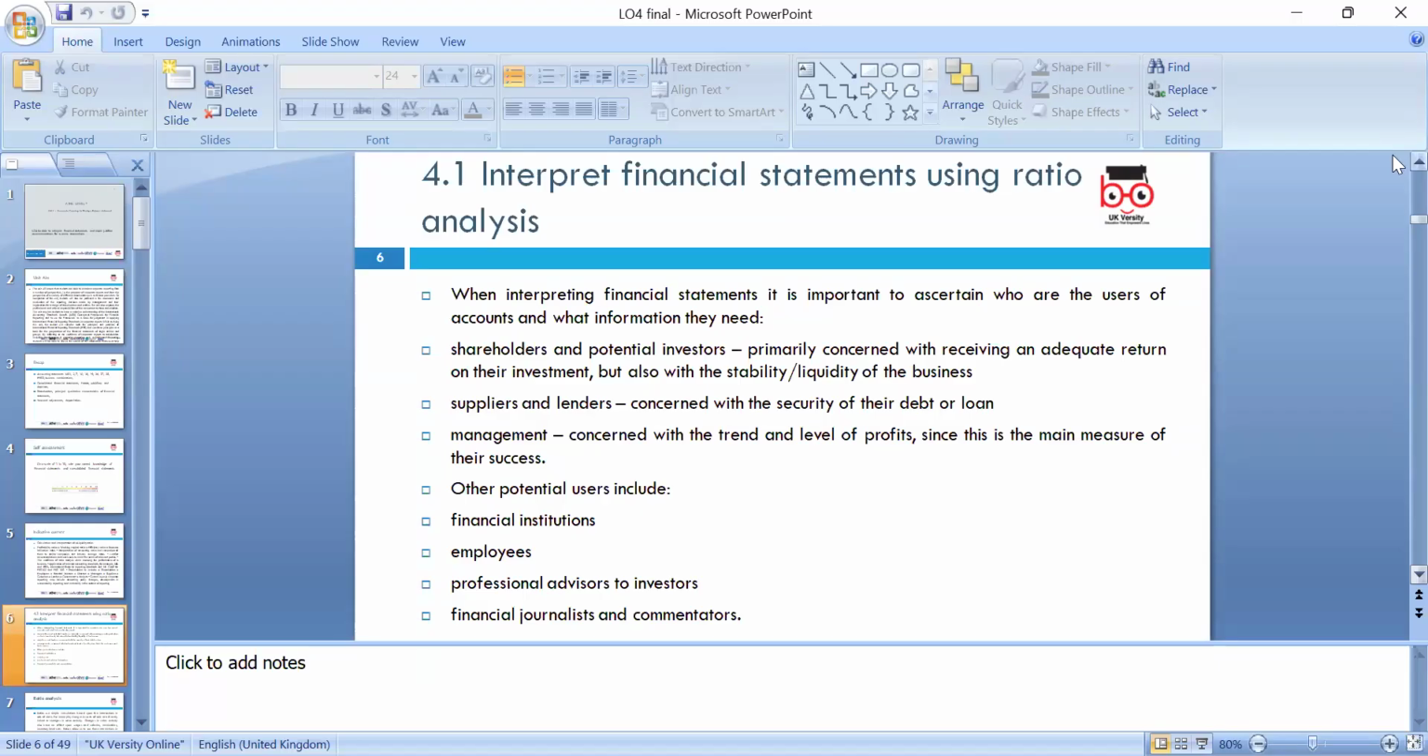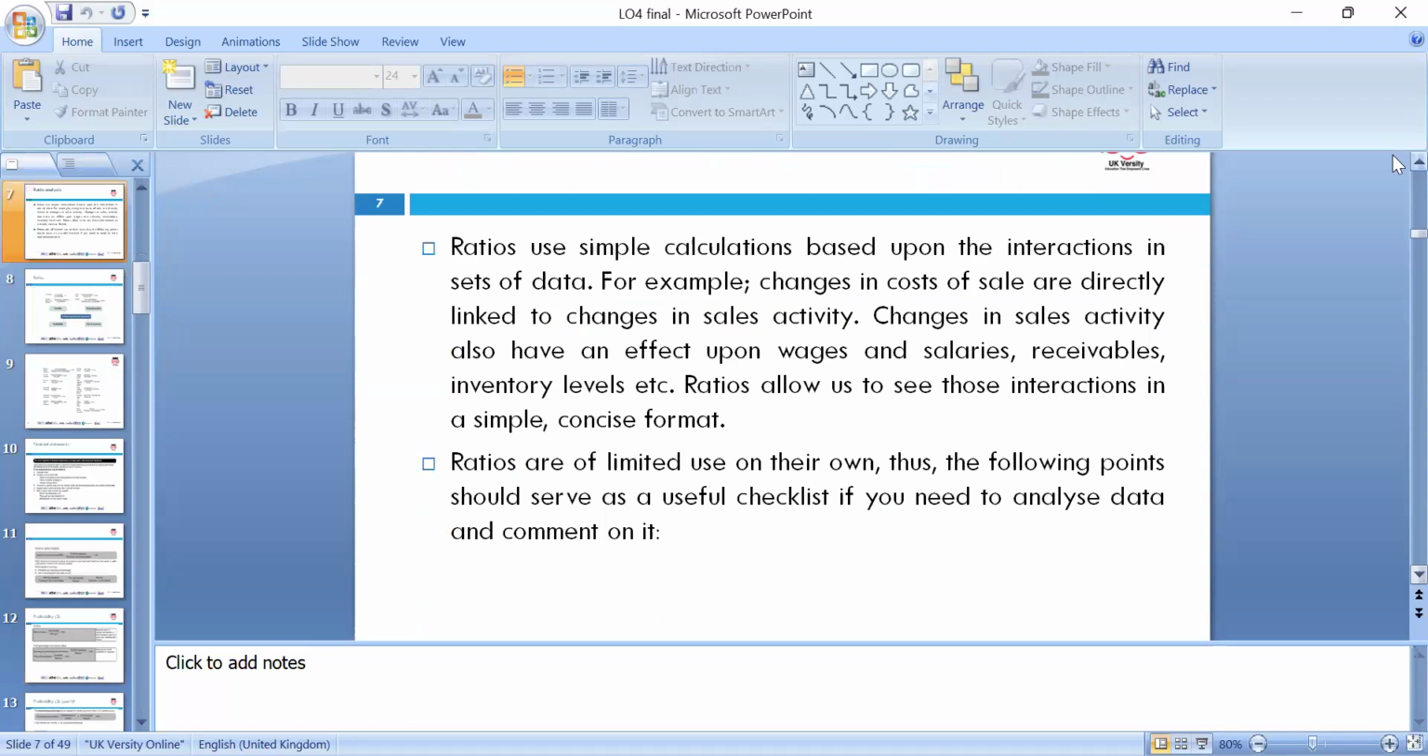When interpreting the financial ratios, it is important to look at the users of the accounts and the information they need to make certain decisions. So data, information, and knowledge, and based on the knowledge they can make financial decisions. Suppliers and lenders are very keen on the security of their debt. Management are quite concerned with the level of profitability. Potential users include financial institutions, professional advisors, and investors.